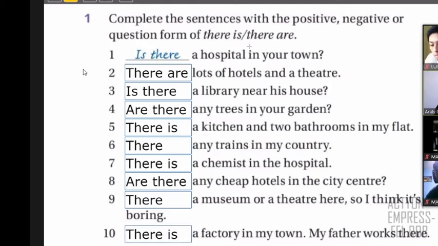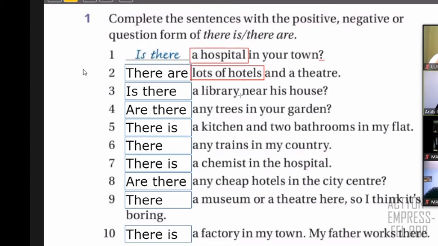And look, class, we're going to check why again, right? In number one, we talk about a hospital. So only one hospital. So if it's only one hospital, it needs a question, right? You need to say is there, right? If it's not a question, you can say there is, right? So there is or there are is for positive sentences. But if you have a question, you have to change the order. So you can say is there or are there. Let's check number two. It says lots of hotels. So hotels is plural. So you can say there are because it's plural and it's positive.